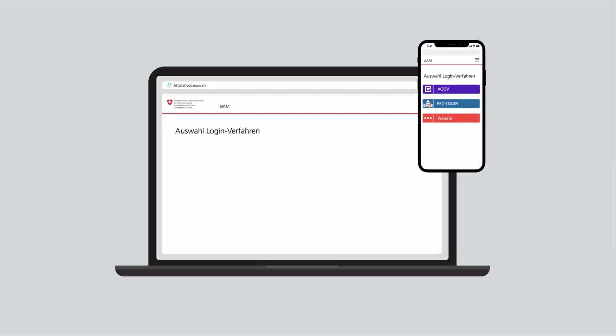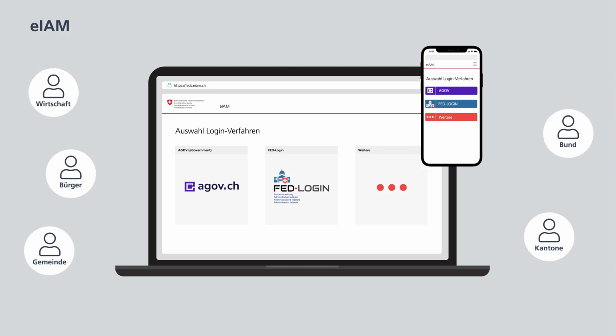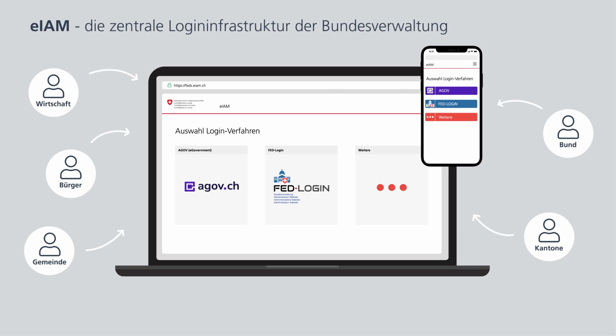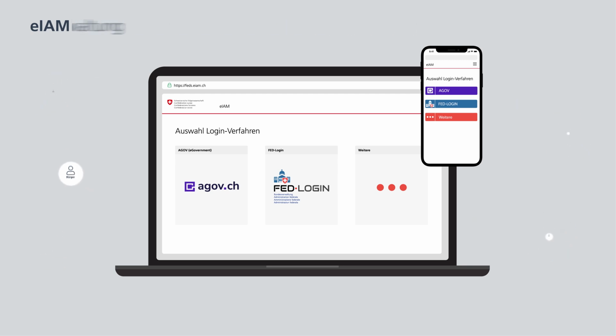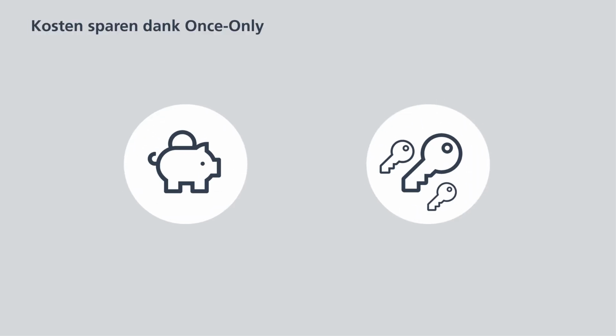EIAM is the Federal Administration's central access and permissions system for web applications and native mobile apps. Put simply, EIAM is the Confederation's central login infrastructure. The aim is to avoid having to create a separate login procedure for each application. This centralization saves money and allows all applications to be used with the same login data.